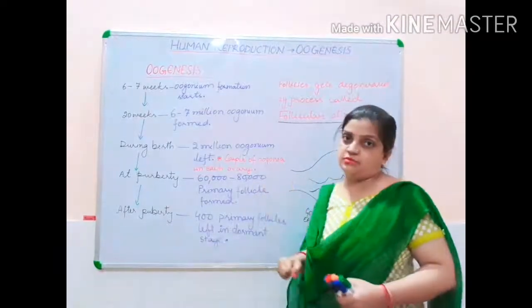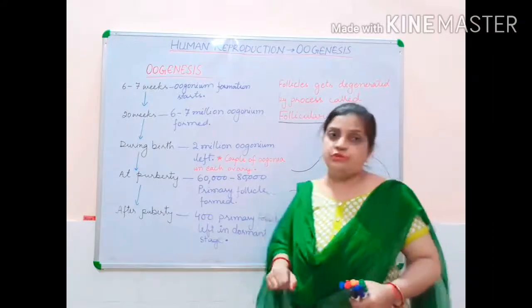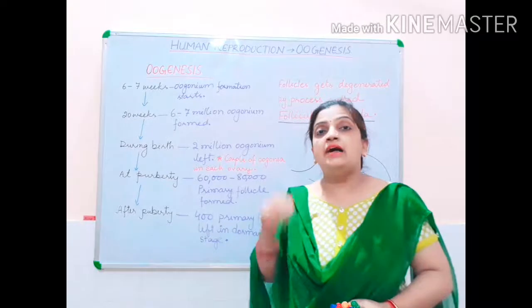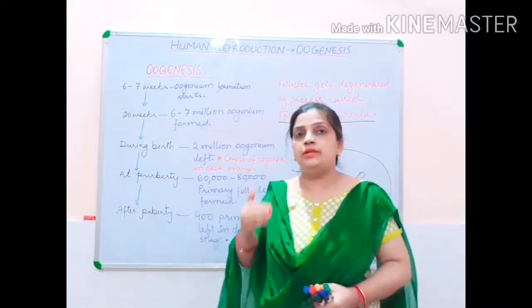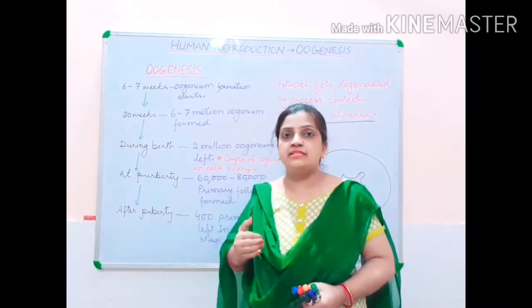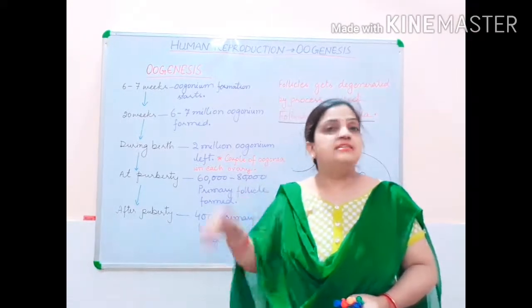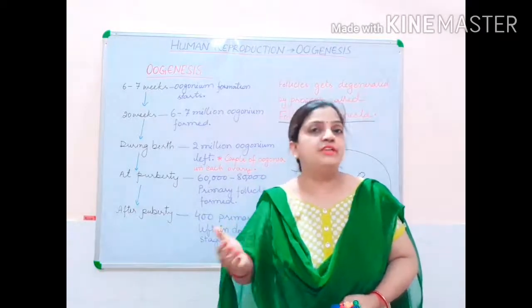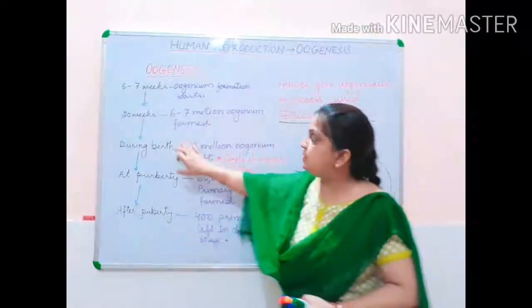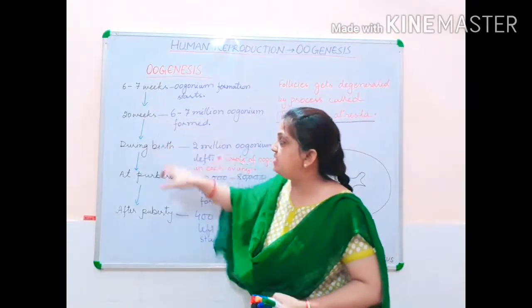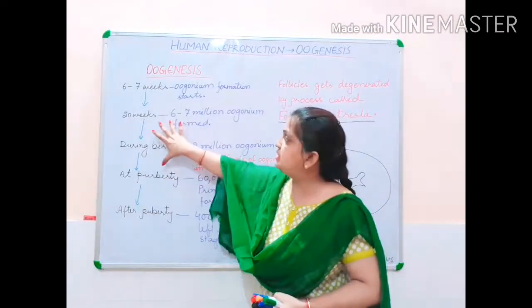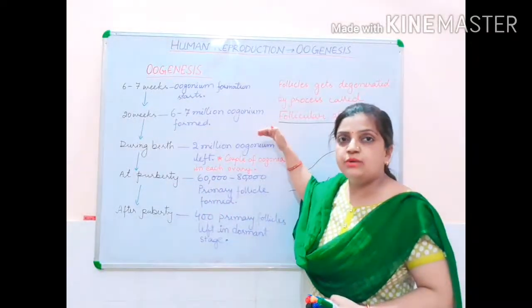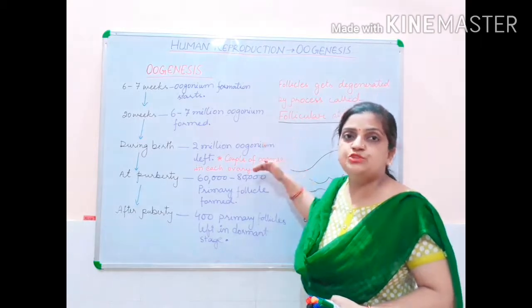60,000 to 80,000. Primary follicles are formed. Now children, a few minutes back when I was discussing the phases, I told you how the oogonium changes into primary oocyte, and the primary oocyte gets enclosed by the granulosa cells and changes into primary follicle. So children, during the period from 20 weeks to puberty, your oogonium cells change into primary oocyte and then convert into primary follicle.